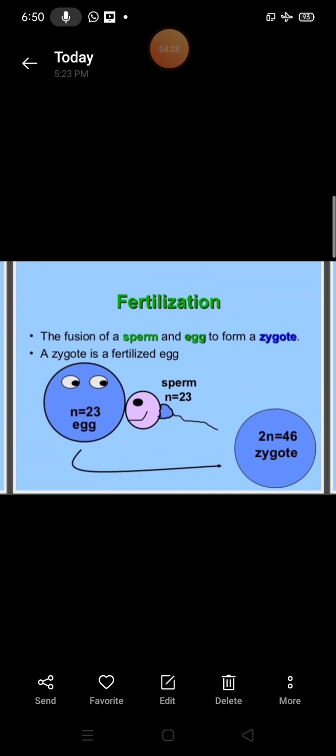You can see the egg cell is haploid and the sperm is haploid, so fertilization restores the normal somatic chromosome number in a cell, which varies from species to species.